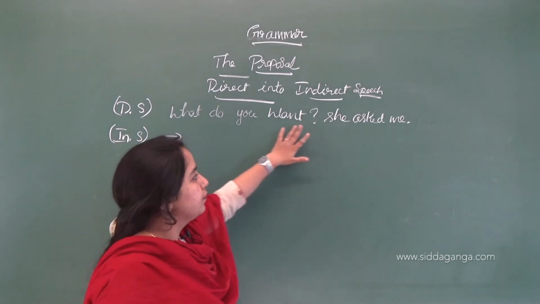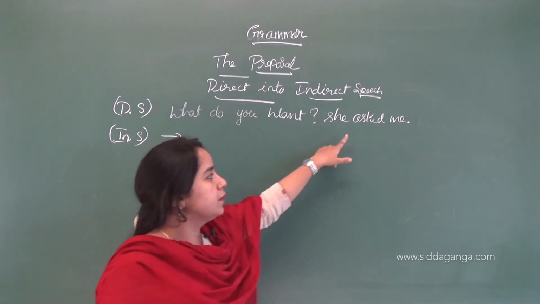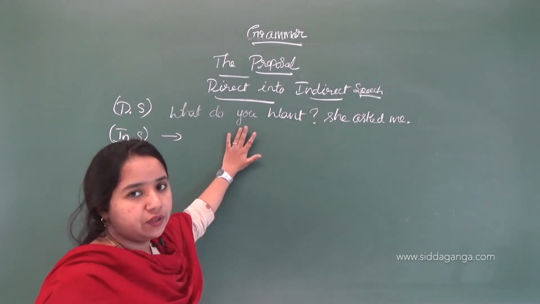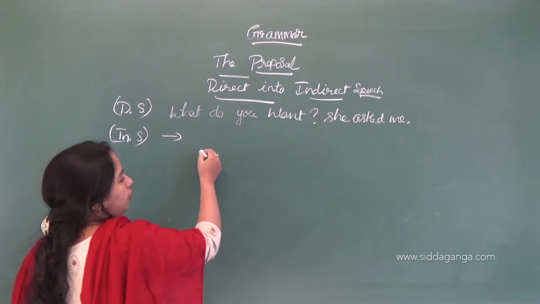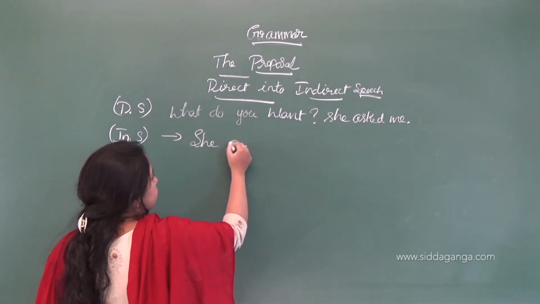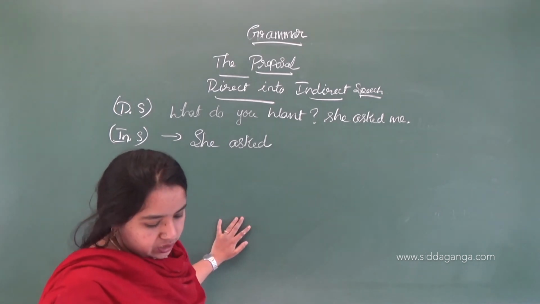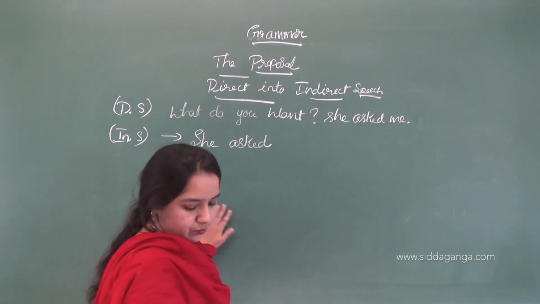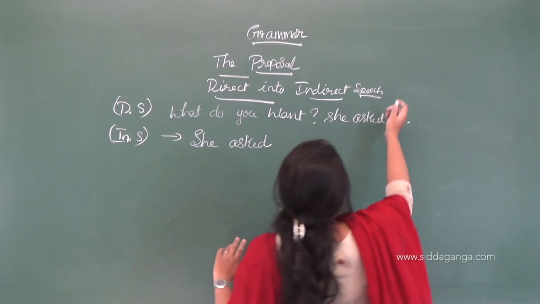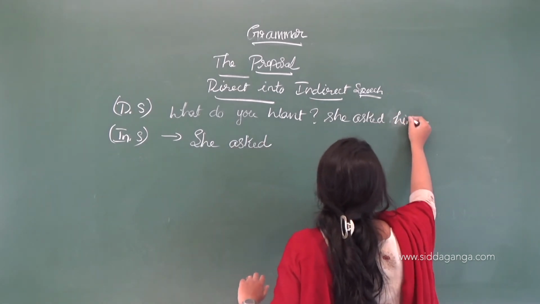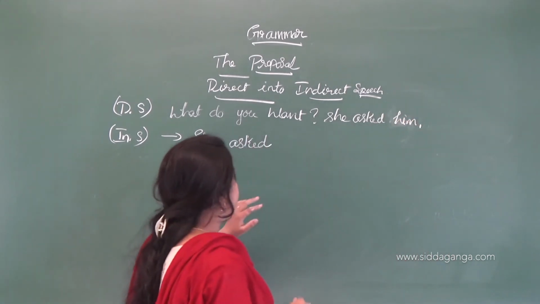That is called a reporting verb, and this is the reported clause. So first the reporting verb is, she asked me. It changed into, sorry, it's not me, it's him. She asked him